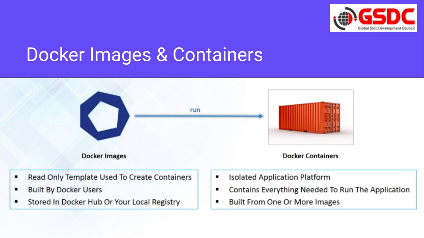This is a snapshot. Every Docker user can do that, and we can store this Docker image on Docker Hub. Docker Hub is nothing but one repo where we can store the images. Once we build an image, we can push it to Docker Hub, so it will be available for everybody. Then we can pull it and start our containers. So what are containers? Containers are isolated application platforms that contain everything needed to run the application, built from one or more images. We can have multiple images inside the containers as well.